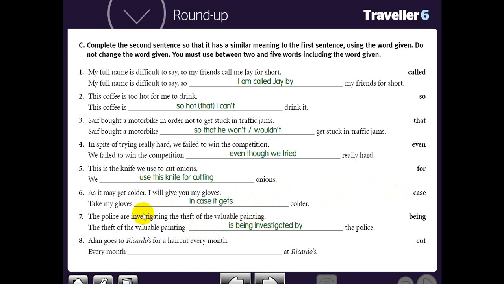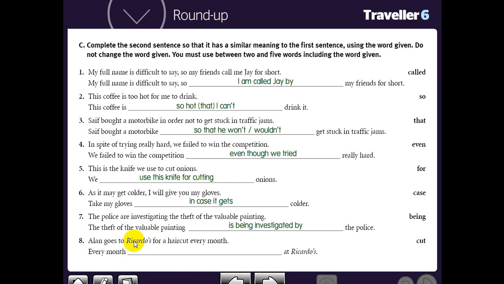The difference is here in the active and the passive form. As for sentence number 8, Alan goes to Ricardo's for a haircut every month. Look at this sentence and pay attention with me. It is clear here that Alan goes to Ricardo's, which is a barber shop.